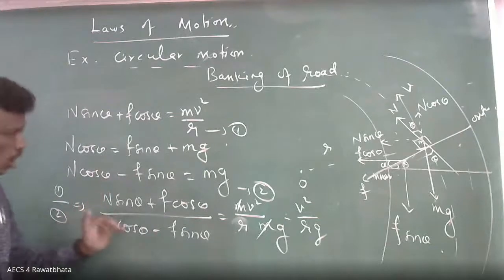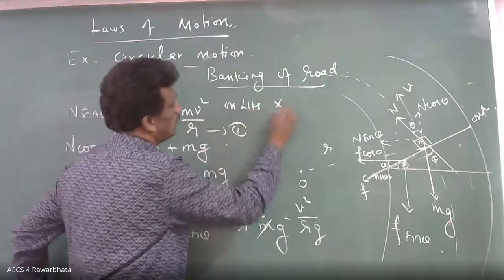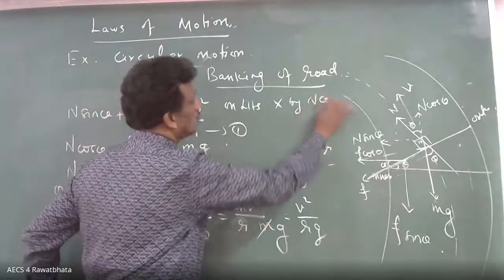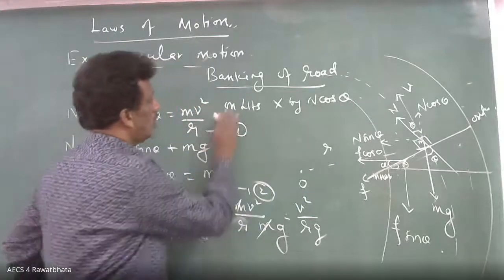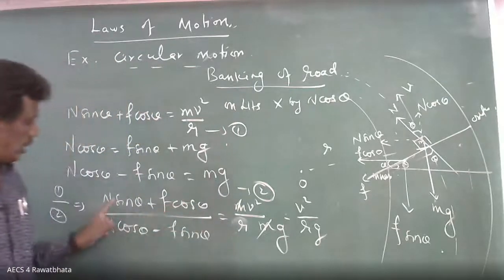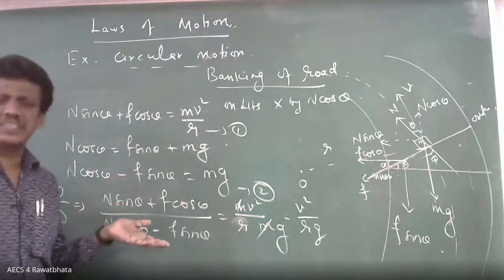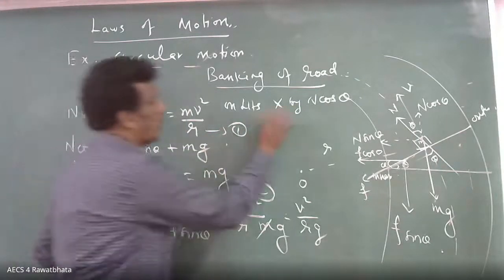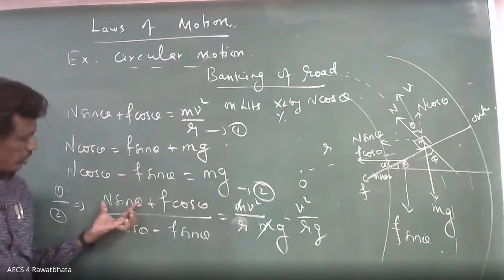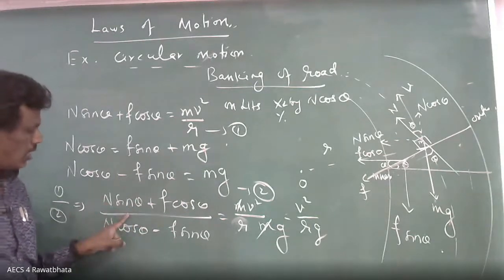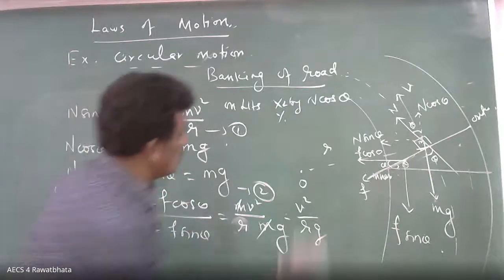On the LHS, multiply and divide by N cos theta, numerator as well as denominator. Both are the same, meaning nothing changes. Here, N cos theta means N cancels. What you have? Tan theta, sine by cos. Directly I am writing. If you have a problem, you can ask me. So I will be doing it here.